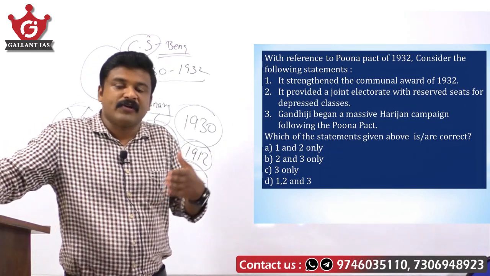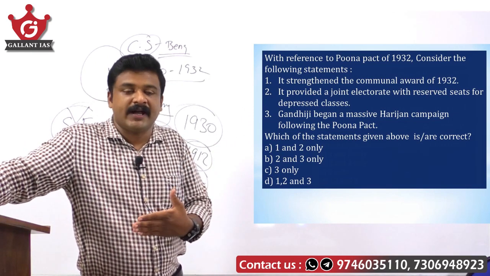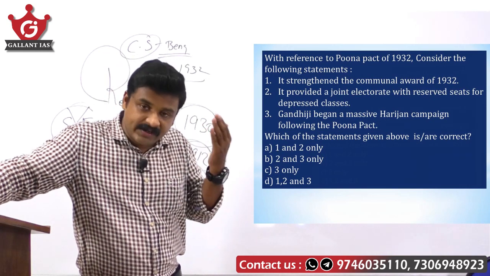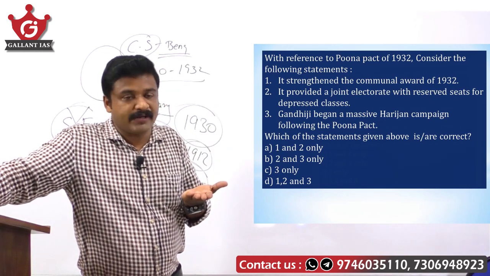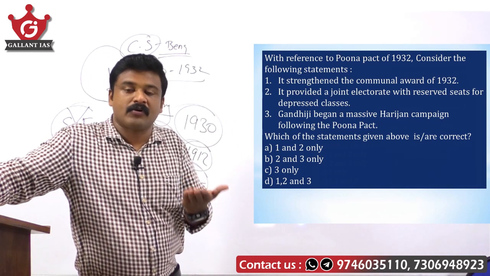In order to strongly implement this, in order to uplift the status of the Harijans or untouchables, Gandhiji started Harijan Sevak Sangh, and there was a rigorous movement to uplift the status of the Harijans, untouchables. There was a strong demand for temple entry for untouchables.